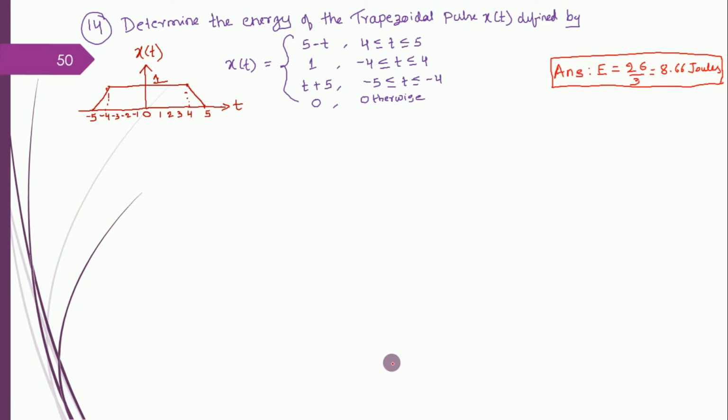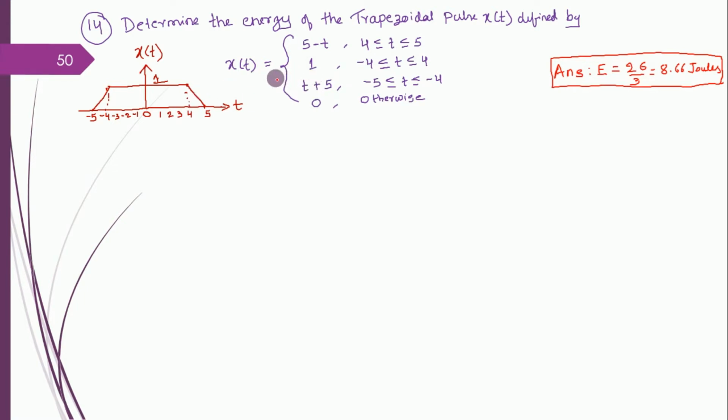With this, we are starting with the next problem, which I wanted to give as an assignment, but I still want to solve it here because it is comparatively a different kind than what we had solved in the earlier class. There is a trapezoidal pulse x of t defined as given in the mathematical model. For this mathematical model, I have drawn the waveform. Actually, there was no waveform given, only the mathematical model.